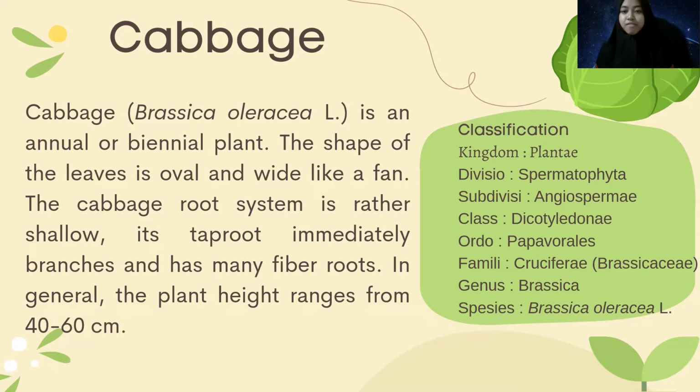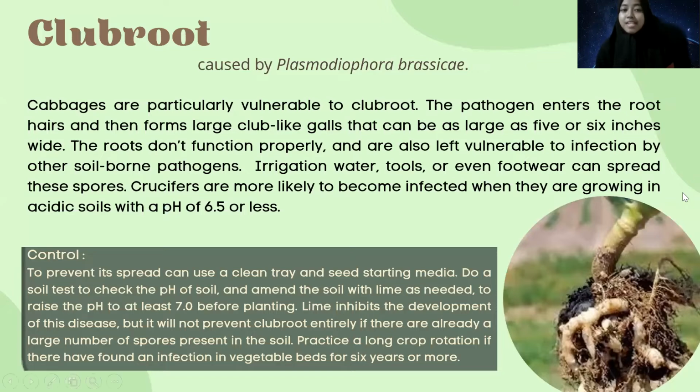This is the classification of cabbage. First, clubroot, caused by Plasmodiopora brassicae. Cabbage is particularly vulnerable to clubroot. The pathogen enters the root hairs and then forms large club-like galls that can be as large as 5 or 6 inches wide. The roots then cannot function properly and are also left vulnerable to infection by other soil-borne pathogens. Irrigation water, tools, or even footwear can spread the spores. Crucifers are more likely to become infected when they are growing in acidic soils with a pH of 6.5 or less.